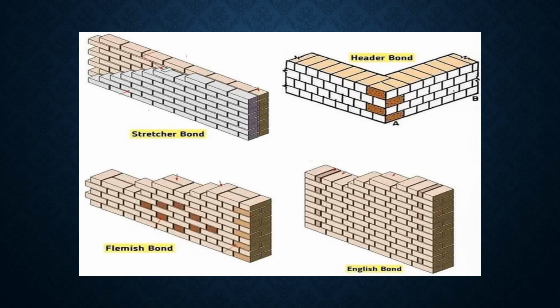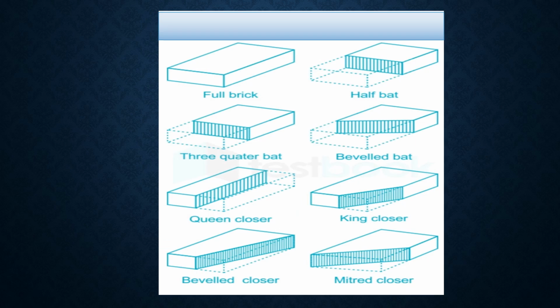So Flemish and English bond both are important conditions and both are mostly used. So these are the cuts of bricks which are used in the bond of bricks. First is a full brick, second this is the half bat. If we cut it half by its length, then this is 3/4 bat, this is beveled bat, queen closure, king closure, this is beveled closure, and this is mitred closure. So these are the cuts provided in the bond of bricks. So these all are important. So remember this.